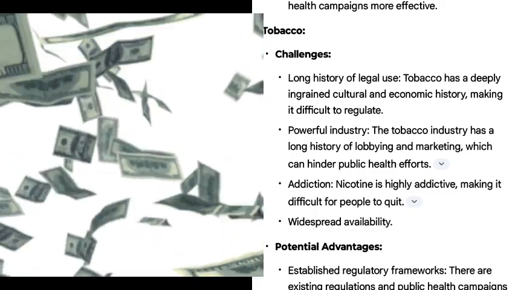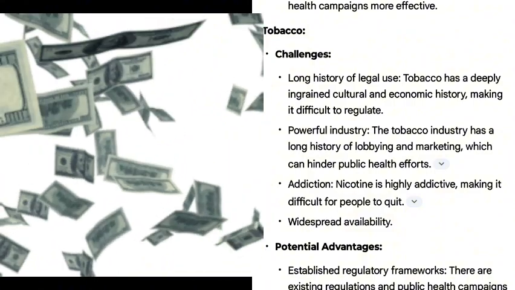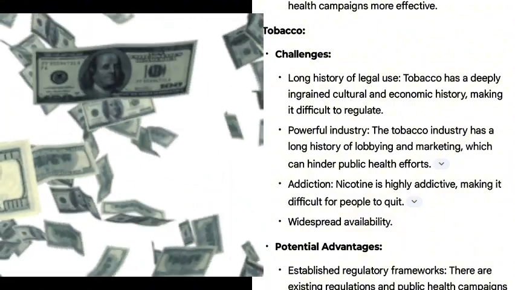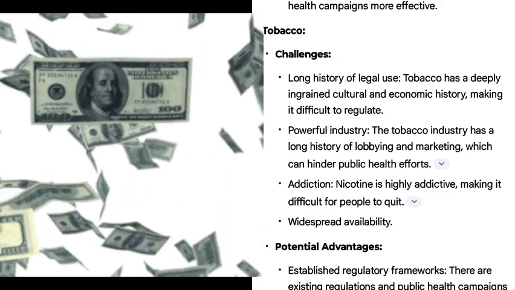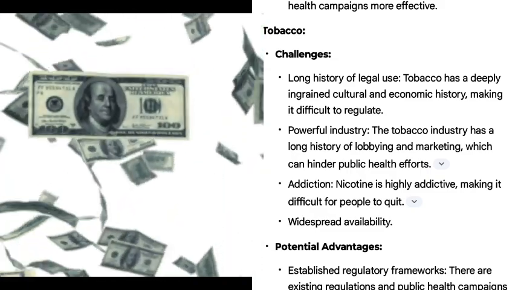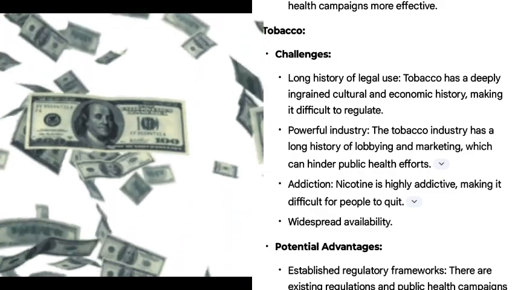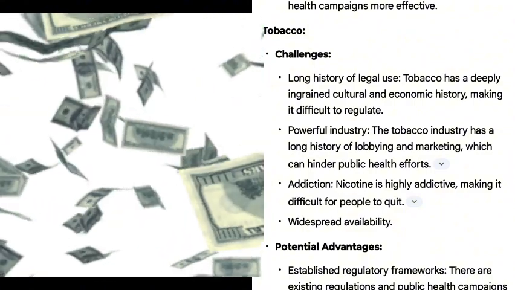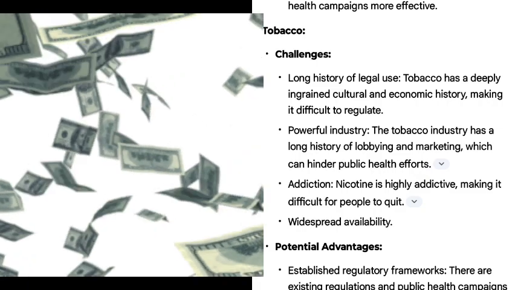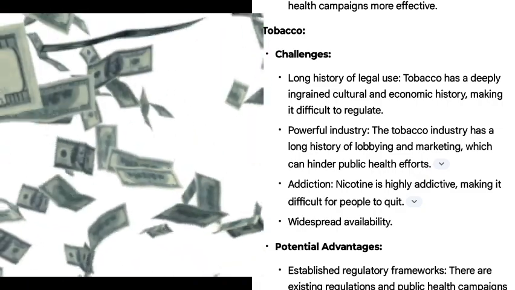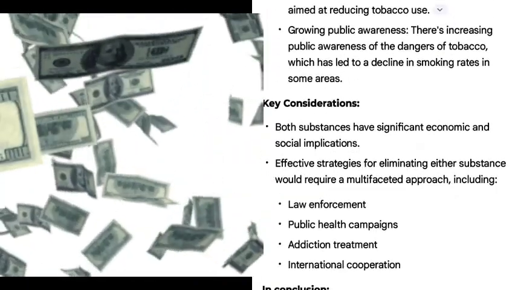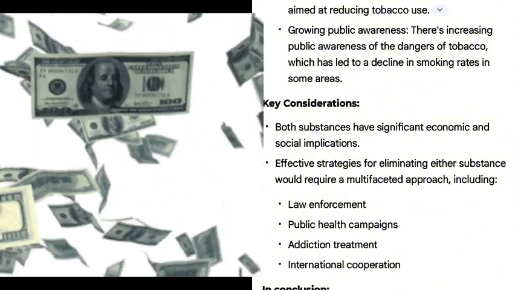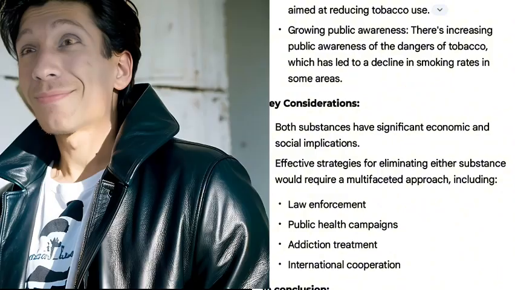rates in some areas. Key considerations. Both substances have significant economic and social implications. Effective strategies for eliminating either substance would require a multifaceted approach, including law enforcement, public health campaigns, addiction treatment, international cooperation. In conclusion, while both present formidable obstacles, the illegal nature and extreme potency of fentanyl may pose unique challenges for complete elimination. The long history and legal precedent of tobacco also creates very large challenges. Therefore, while both would be extremely difficult to eliminate, the nature of illicit production and the extreme danger of fentanyl may create a situation where it is harder to fully eliminate.